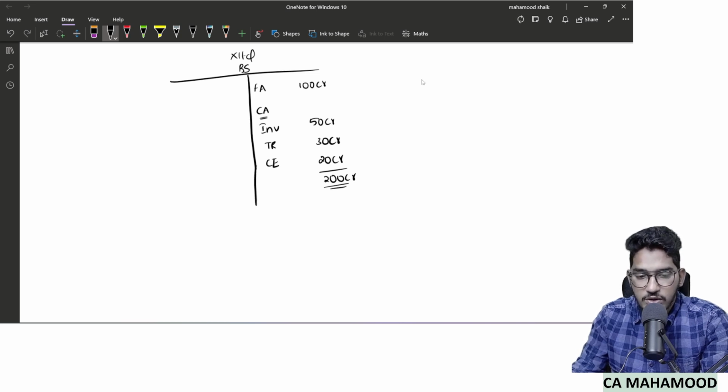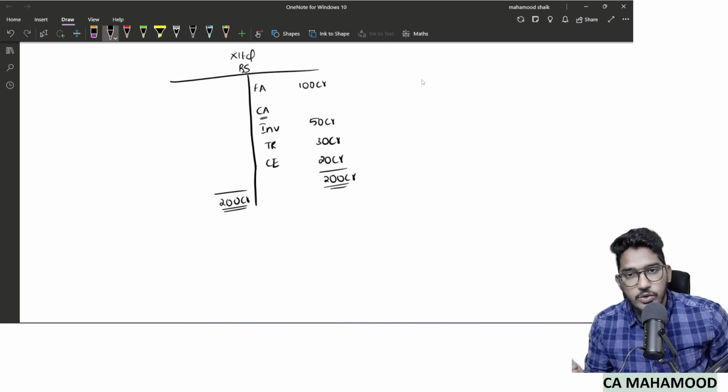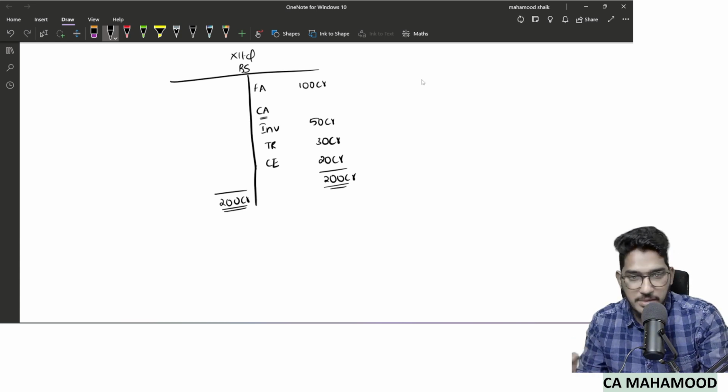Now how much will be the total of liabilities? We should not have any second thought. The total of liabilities also should be 200 crores. As I have told you, the balance sheet will always match in real life. The only place where the balance sheet will not match is the exam. That is our bad luck; we can't do anything about it. But generally in the practical world, the balance sheet will match.